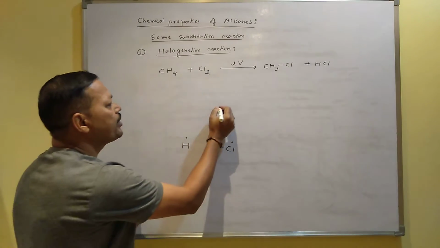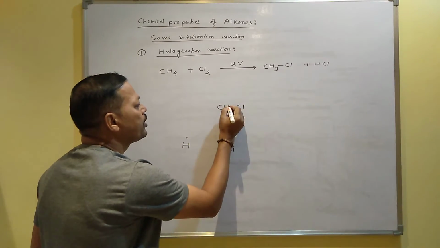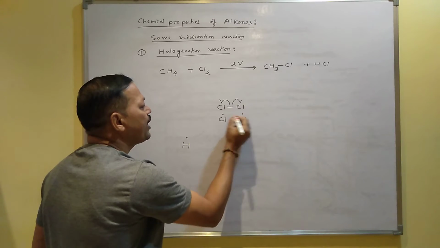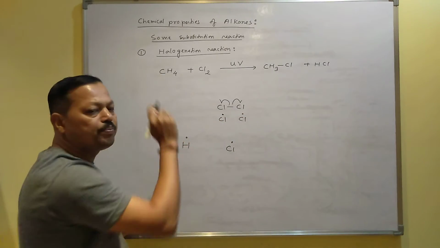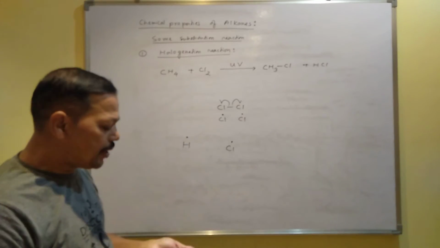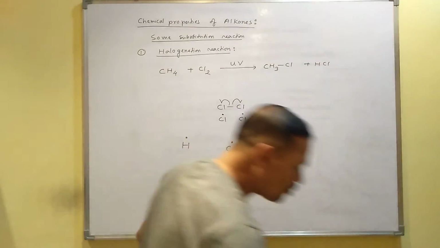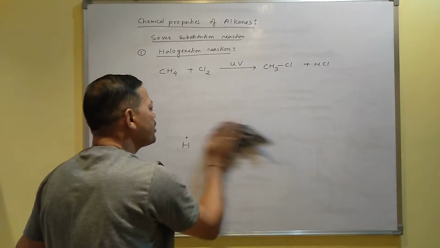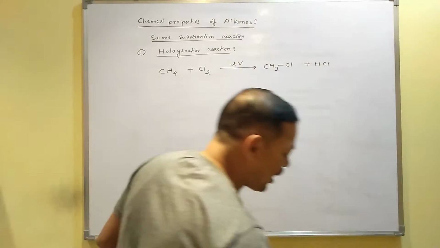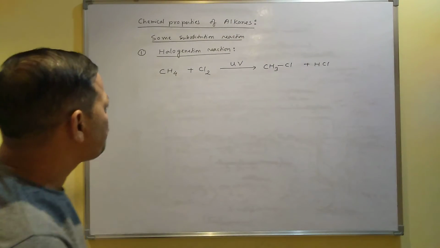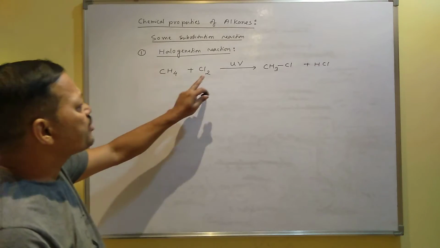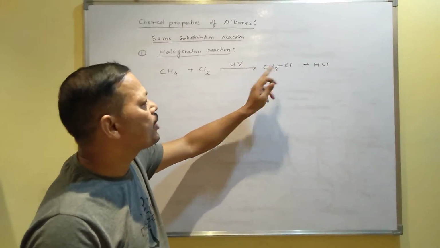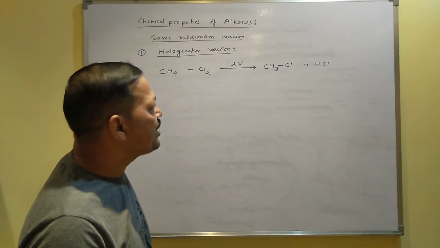I mean when you break the chlorine molecule, it will break like this. It will form Cl dot and Cl dot, and this Cl dot will replace the H dot. So that's why this type of substitution is called free radical substitution, and that is why the mechanism of this reaction is also called free radical substitution mechanism. Now, when methane reacts with chlorine, it produces chloromethane. I mean one hydrogen is replaced by chlorine, and the side product will be HCl.